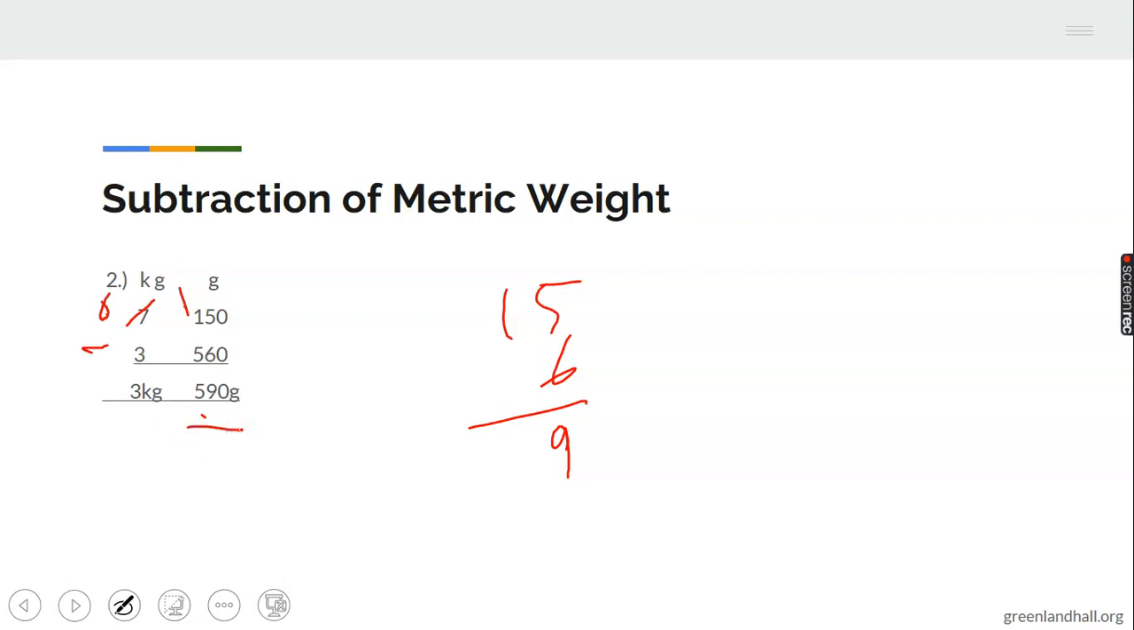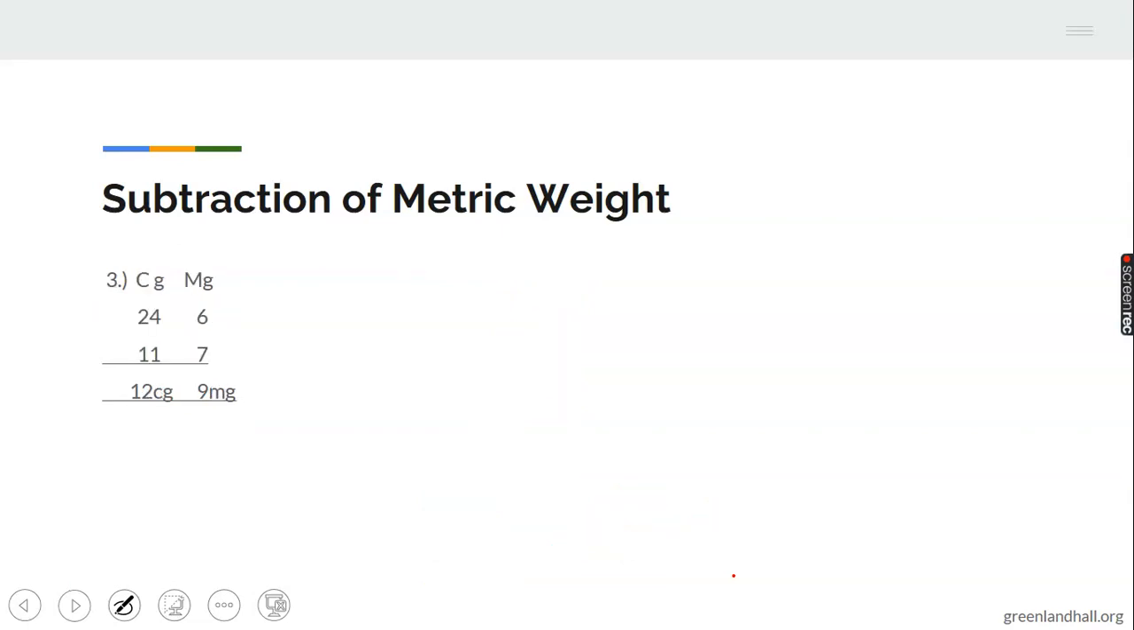Now 6 minus 3, we have 3 kilograms. So the answer is 3 kilograms, 590 grams. Don't forget, this kilograms, this unit has to be written. If not, you will not get your full marks. Now let's go to the next example on subtraction. I've put a lot of examples together because I want you to really get what I'm explaining.